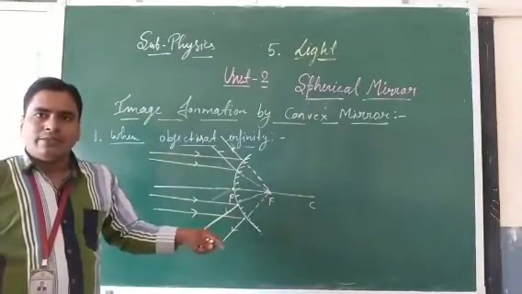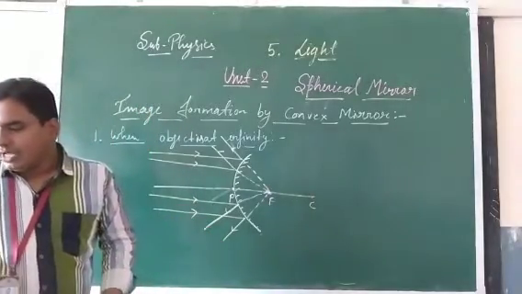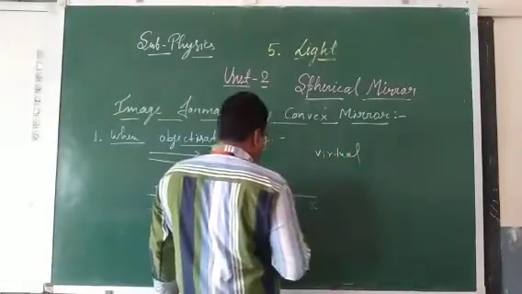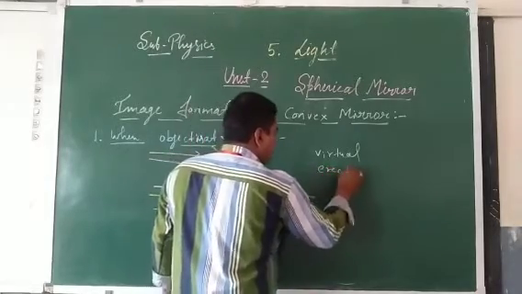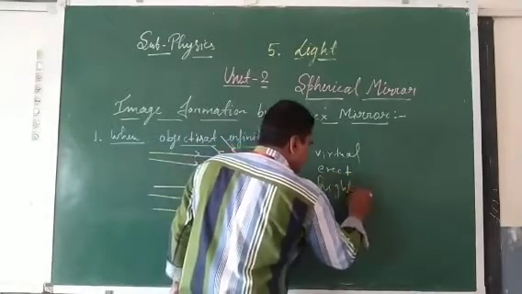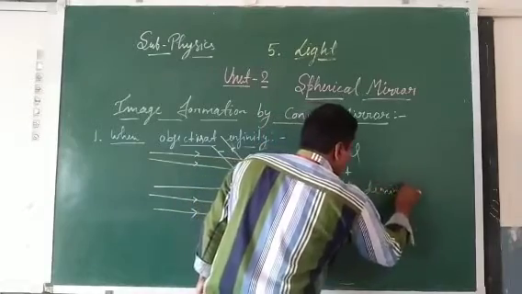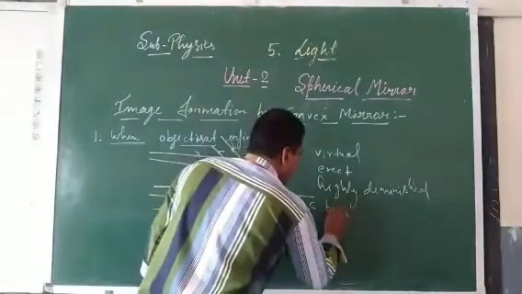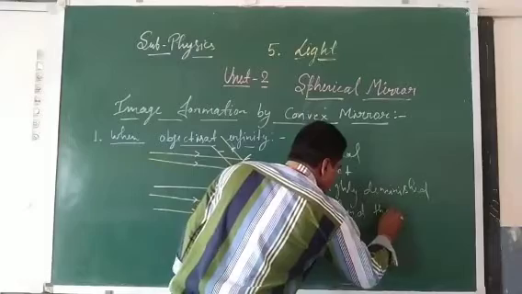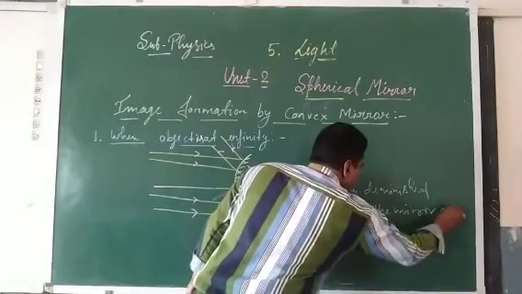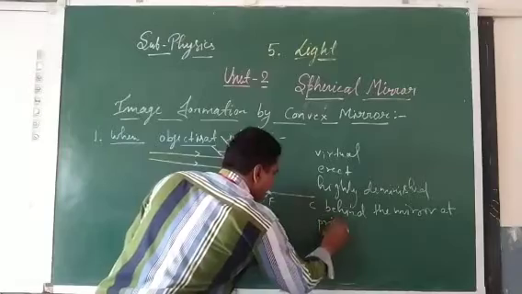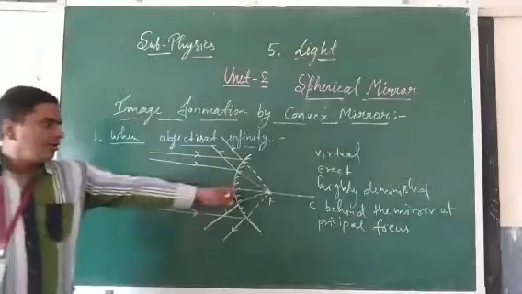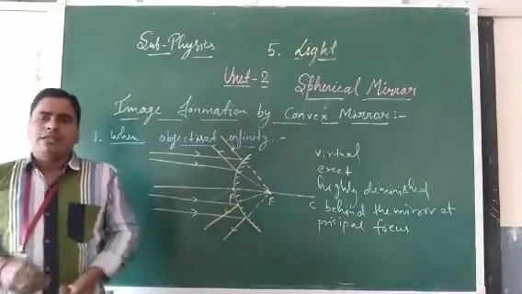So here the image is formed virtual, behind the mirror, erect and highly diminished. You can write these characteristics: virtual, erect, highly diminished, and behind the mirror at the principal focus.